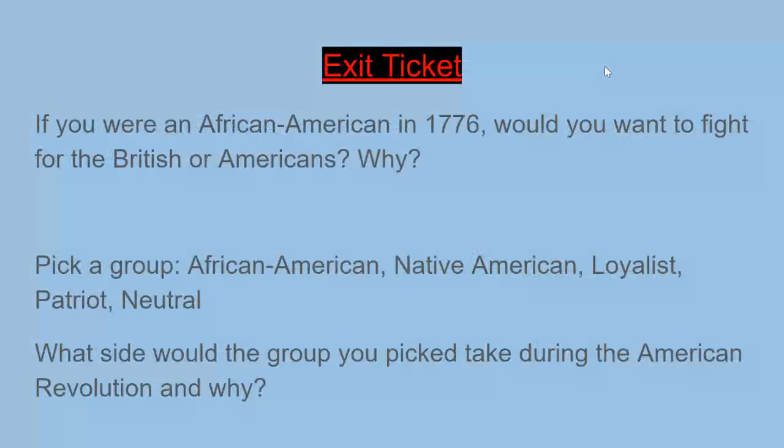So that brings us to our exit ticket for today. And if you're watching this video within the assignment, the exit ticket's right there. If you were an African American in 1776, would you want to fight for the British or Americans, and why? And pick a group: the African Americans, the Native Americans, the Loyalists, the Patriots, or the neutral. What side would your group, the group you picked, take during the American Revolution, and why?